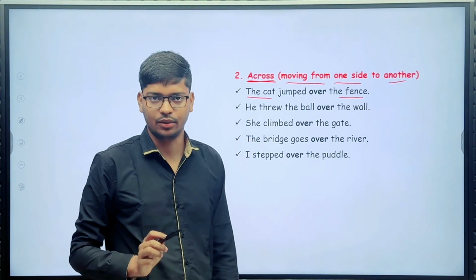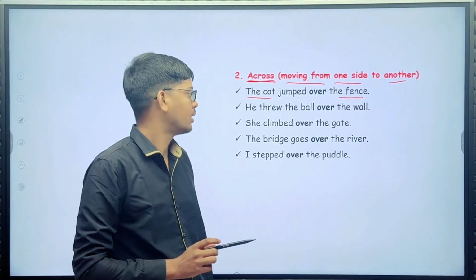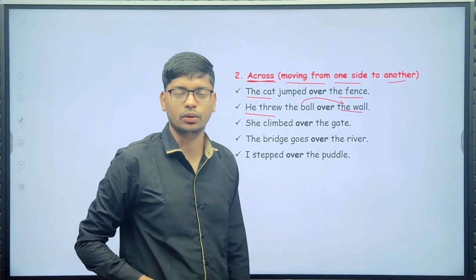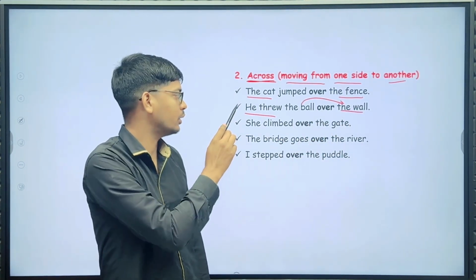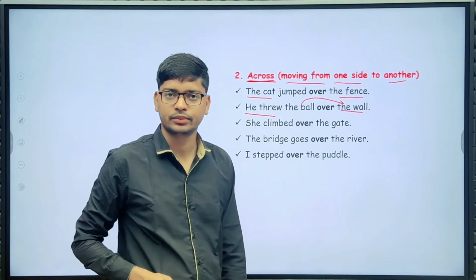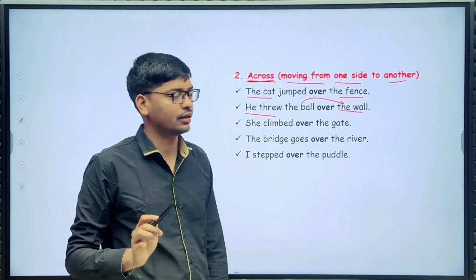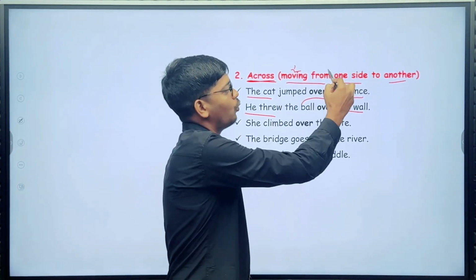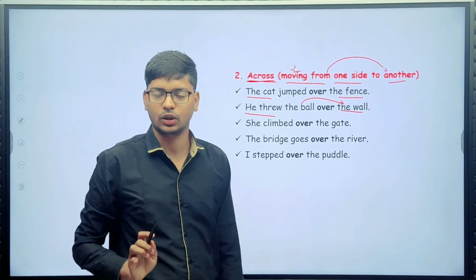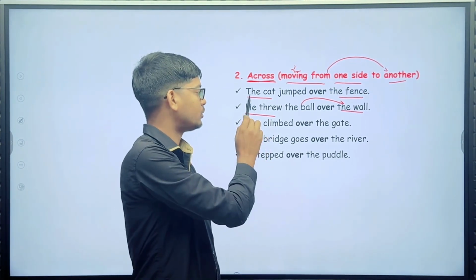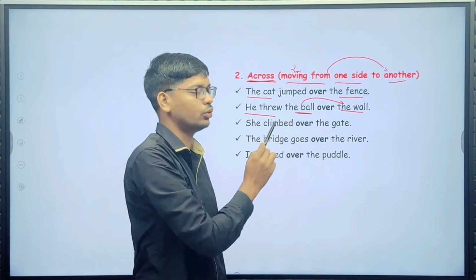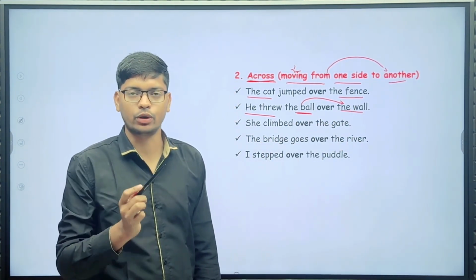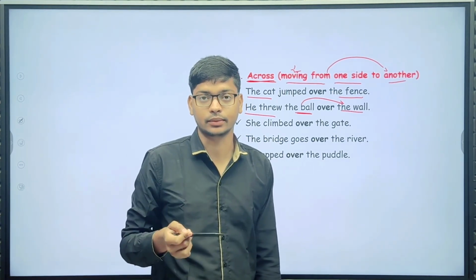He threw the ball over the wall. Here you can easily understand something moving from one side to another. He threw the ball over the wall.